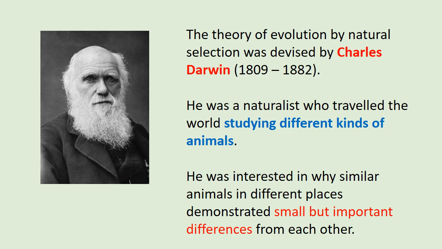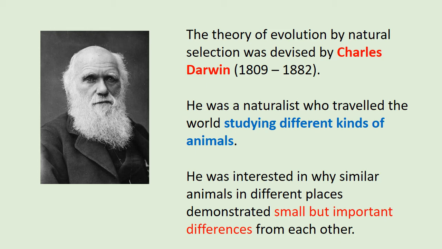Now, this theory was first devised by Charles Darwin, who lived from 1809 to 1882. He was born just after William Paley died. So if William Paley had known about Charles Darwin's theories, he may not have believed in his theory. Darwin was a naturalist. A naturalist is someone who studies the natural world, so animals and plants and things. And he travelled the world studying different kinds of animals.